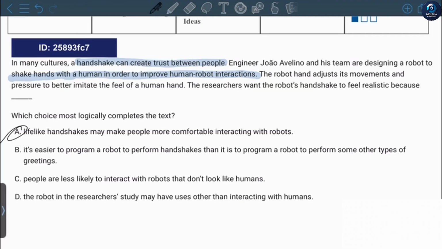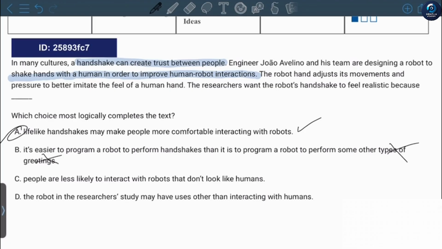Therefore, in order to create trust between humans and robots, engineers created this robot, so people can trust the robots. "It's easier to program a robot to perform a handshake than it is to program a robot to perform some other types of greetings." It doesn't talk about other kinds of greetings at all, so the answer isn't B.